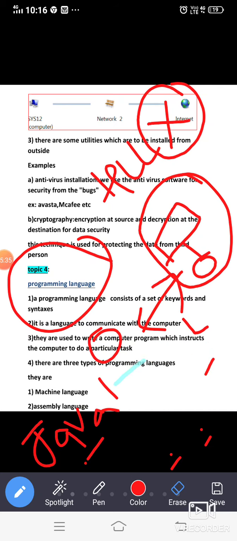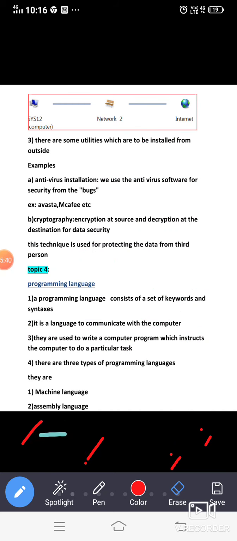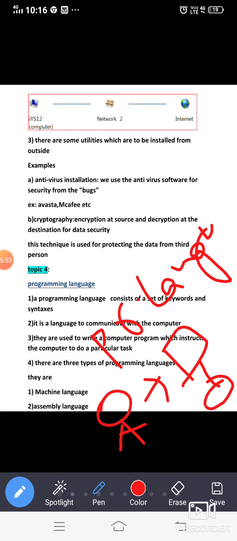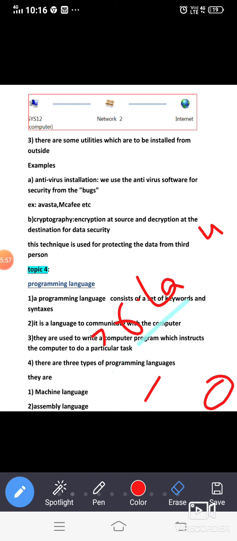So a programming language is nothing but a language which can be understood by the computer. If a human being wants to communicate with a computer system, then he has to use a programming language, because only a programming language can be understood by the computer.